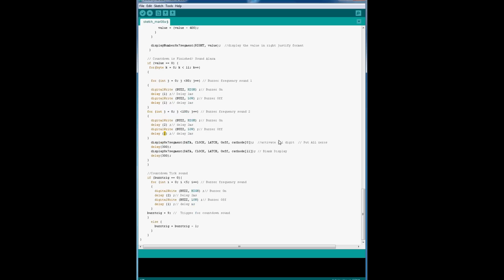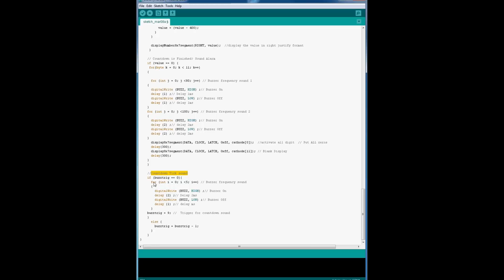The rest of it here, basically, when the countdown is finished, we're putting all zeros on all digits, and then we're blanking it, so it goes full zeros, off, full zeros, off with a delay. And we have our countdown tick sound. That's the one that's going to do every second.